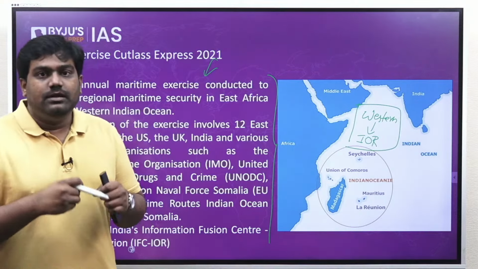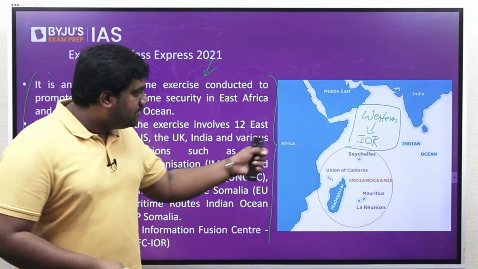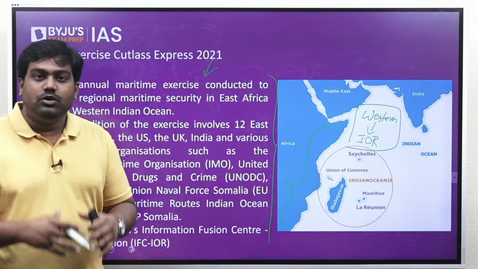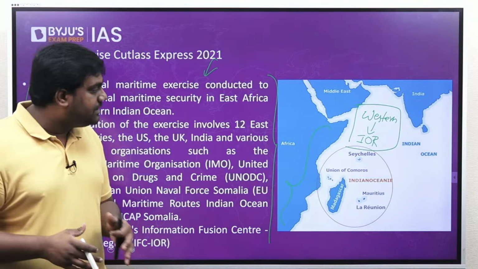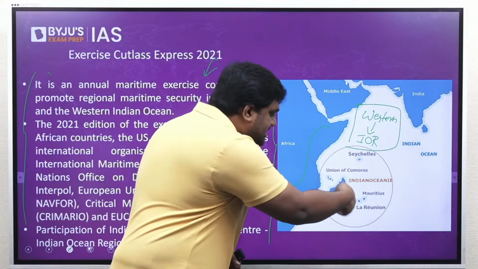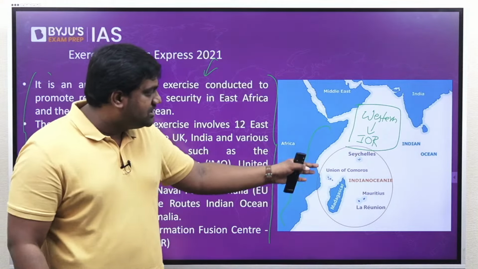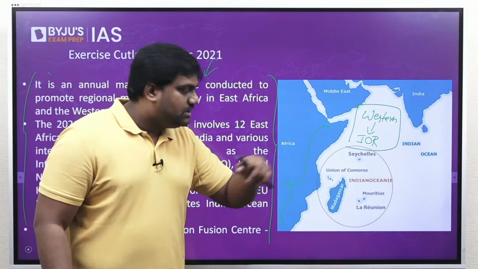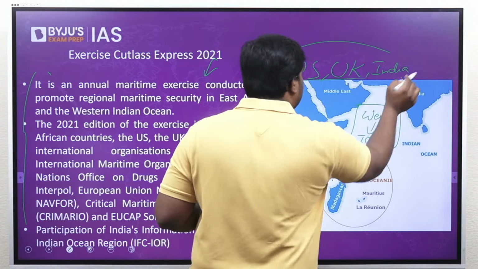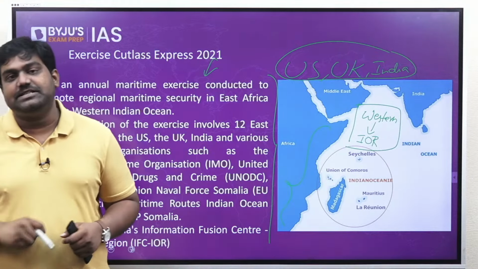This is a multinational naval exercise involving around 12 East African countries like Kenya, Tanzania, Mozambique, Djibouti, and you can see some island countries over here like Mauritius, Seychelles, Comoros, Madagascar, French Reunion or La Reunion. So these island nations along with a few East African countries take part in this multinational naval exercise along with US, UK, and this time India was also invited and India also took part in this exercise.